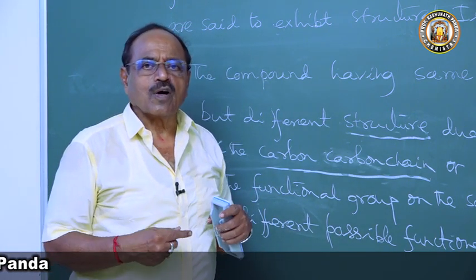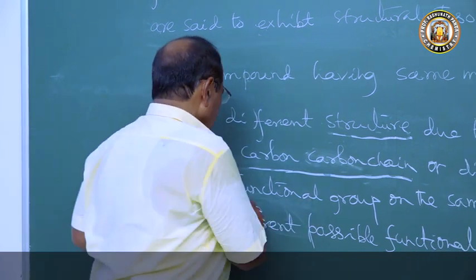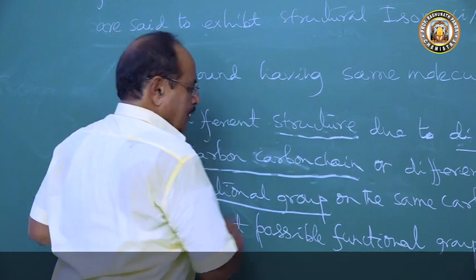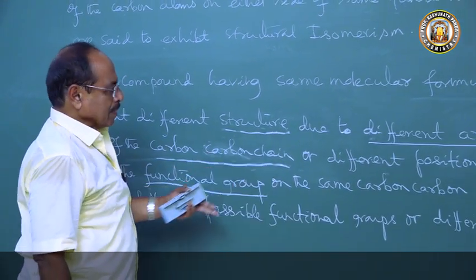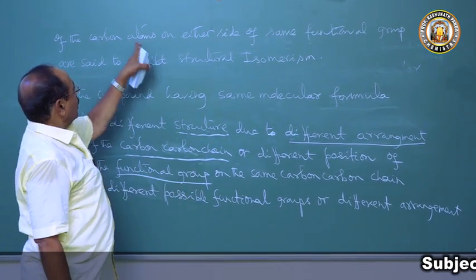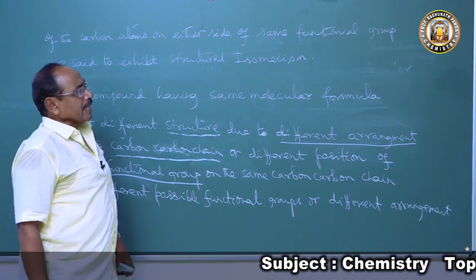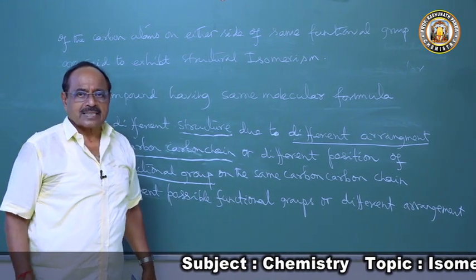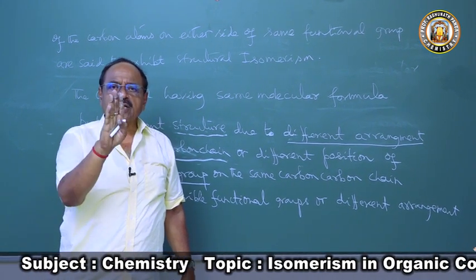They have the same molecular formula but different functional groups. Or arrangement of carbon atoms on either side of the functional group. For example, there is a functional group X. We have 4 carbon atoms.